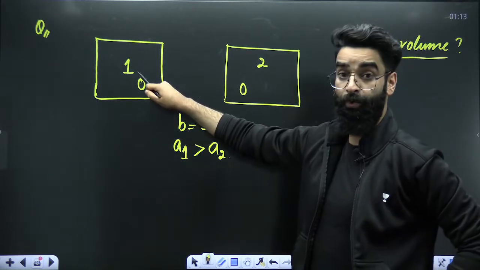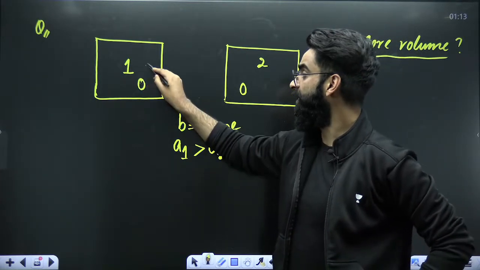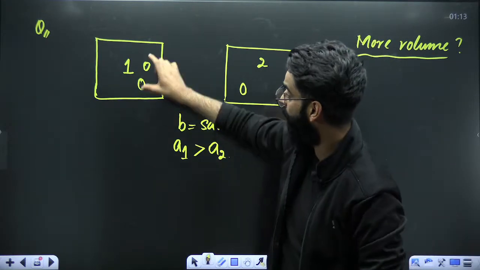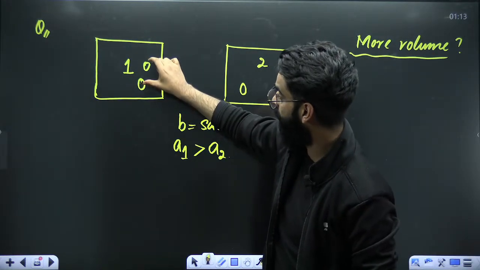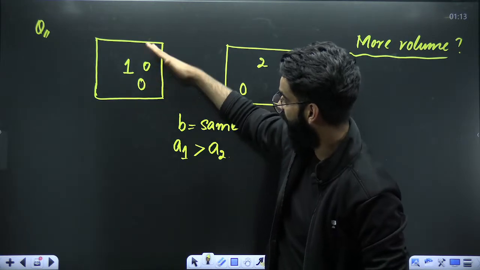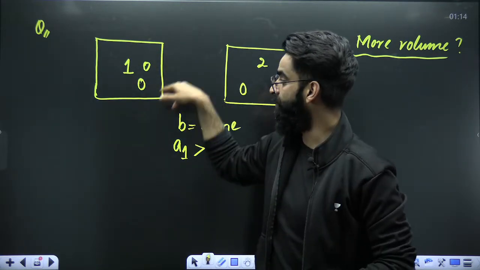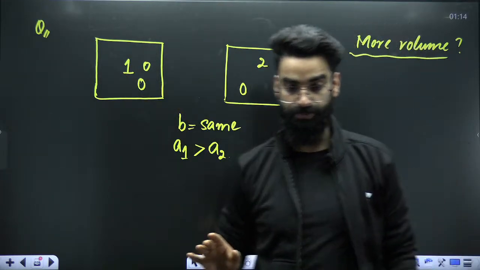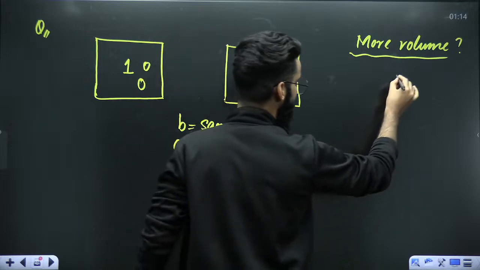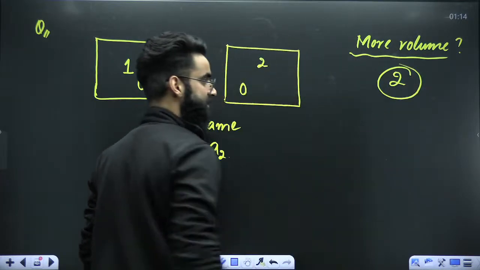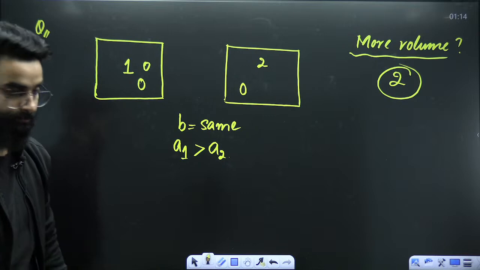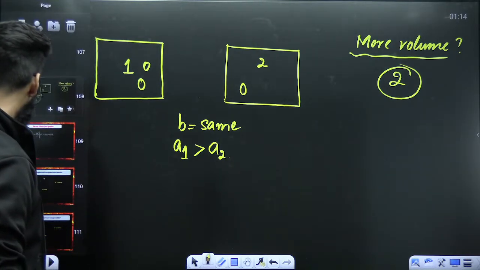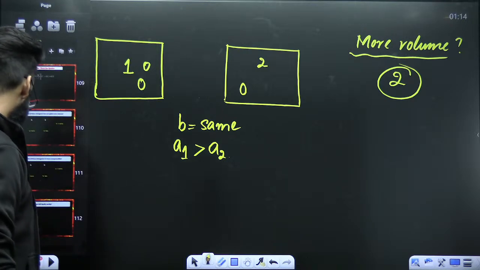The a value for gas 1 is more, so attraction between gas 1 molecules is more. That means molecules would have come closer, the distance would have decreased, and so the volume of the gas would have decreased. So the volume of gas 1 is less than that of gas 2. That means gas 2 has occupied more volume. Perfect.